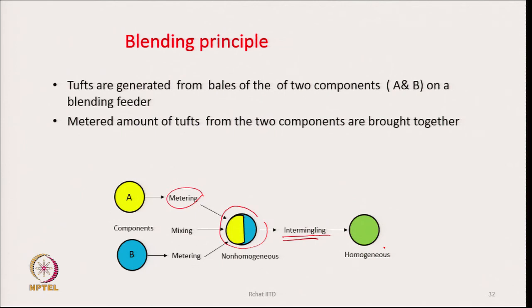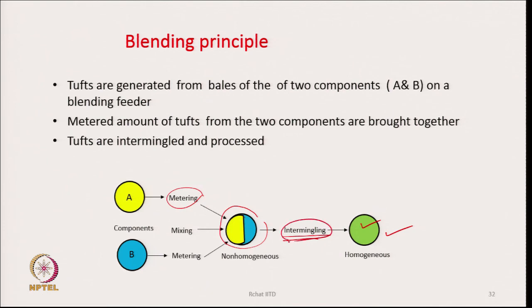When we mix blue color and yellow color, we basically get a green color. So, if it looks green, that means the mixture is becoming very homogeneous. That is how we have to go about it. A metered amount of tufts from the 2 components has to be brought together, and then we must have a process of intermingling.